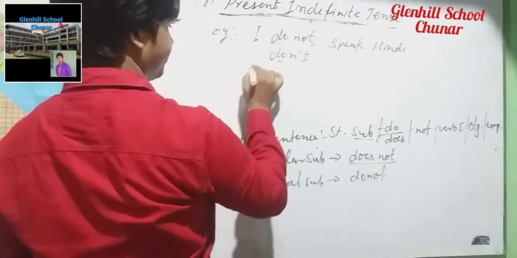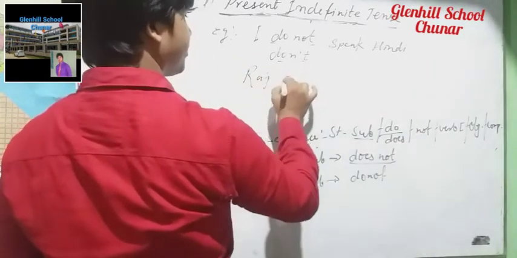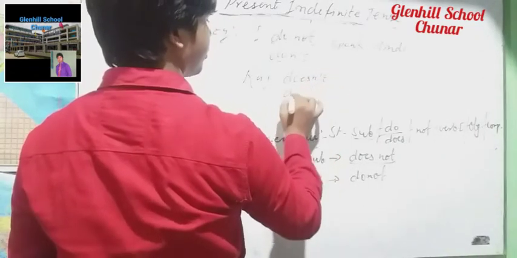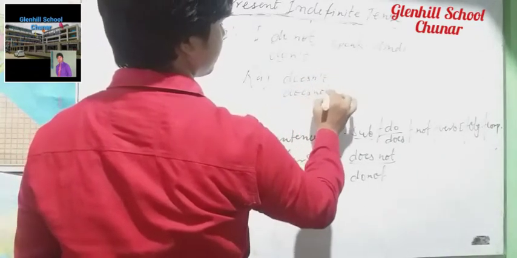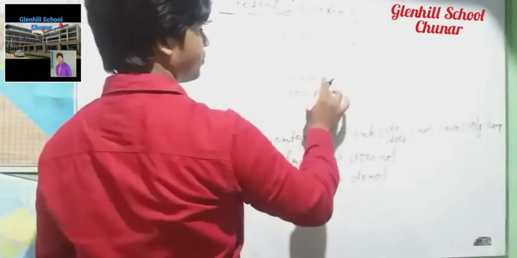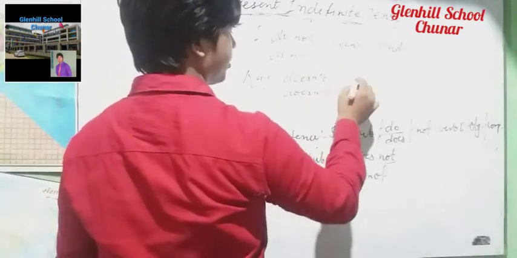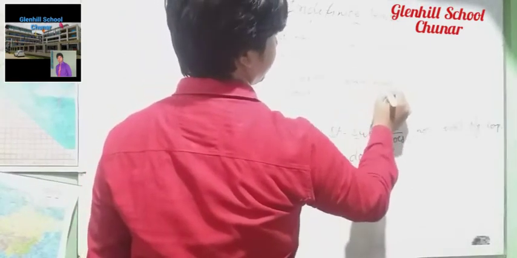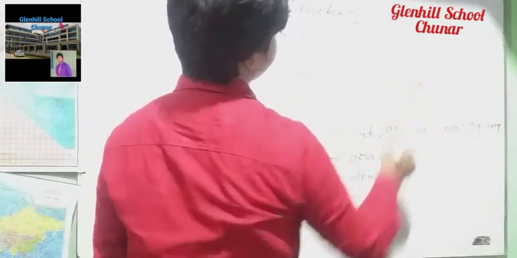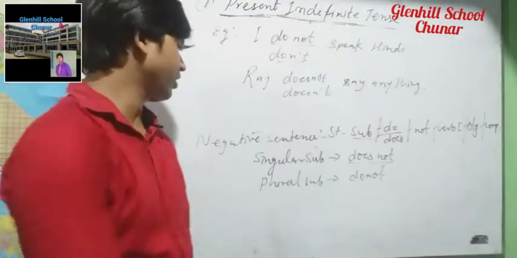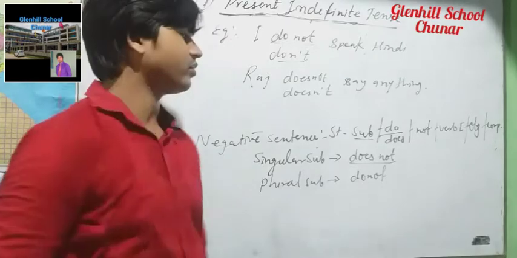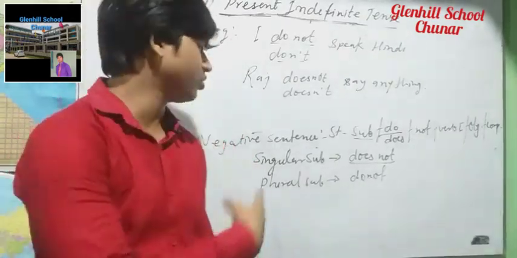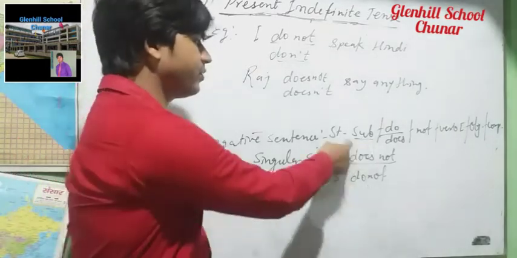Raj doesn't, it is called does not, you can say does not, doesn't say anything. Look at this, both examples are negative sentences. So in this way we have to make the affirmative sentences into negative with the help of this structure.